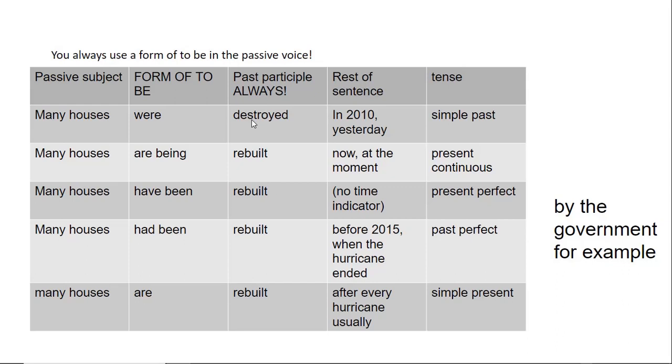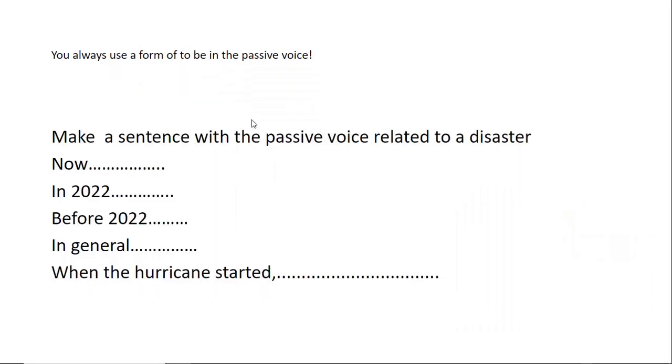This is the explanation. To really use this, you need to practice. Try making different sentences in your speech in front of the mirror. Do the exercises of week 5 and week 6, the Quizlet, the online exercises, and check the slides. Here is a slide with an exercise. Please pause and try to make a sentence with these time indicators in passive voice. Please pause because I will show you the possible answers afterwards. And ask me questions if you have them.